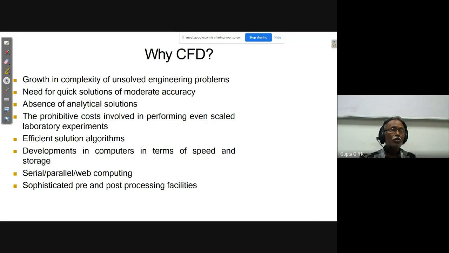And we have efficient solution algorithms and developments in computers in terms of speed and storage. Now we have high-speed computers and large storage computers available, and we have serial, parallel, and web computing, and sophisticated pre- and post-processing facilities. All these things made the development and fast growth of CFD.